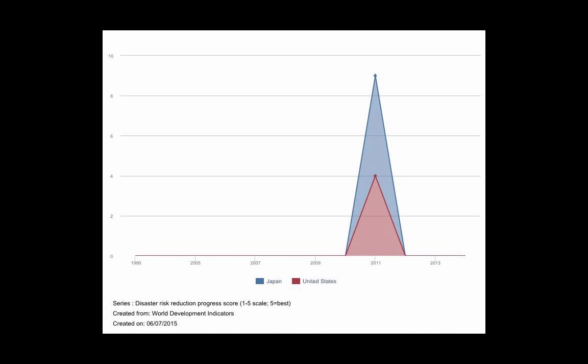This leads to an important score, the Disaster Risk Reduction Progress Score, which is an average of self-assessment scores ranging from 1 to 5 submitted by countries under Priority 1 of the Hyogo Framework National Progress Reports. The Hyogo Framework is a global blueprint for disaster risk reduction efforts that was adopted by 168 countries in 2005.